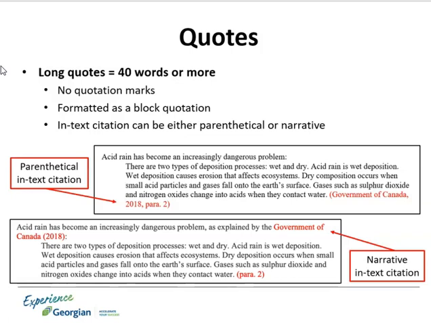For a narrative in-text citation, you would include the author's name in the sentence leading up to the block quotation along with the publication year in parentheses. This is demonstrated on the slide where it states, "As explained by the Government of Canada, 2018." The block quotation then begins on the next line and is indented 0.5 inches from the left margin. Then the paragraph number appears at the end of the block quote in parentheses. The period is placed at the end of the block quote rather than after the paragraph number.